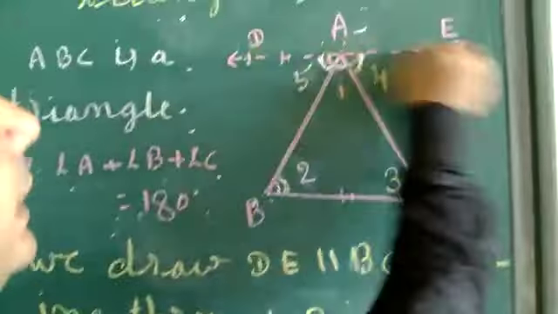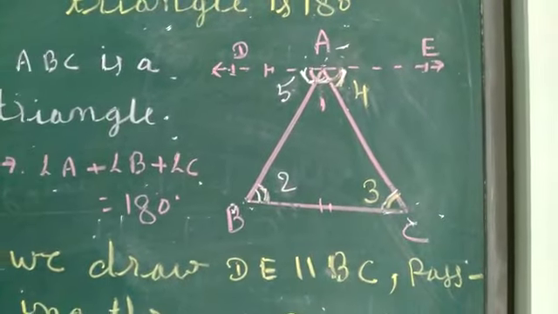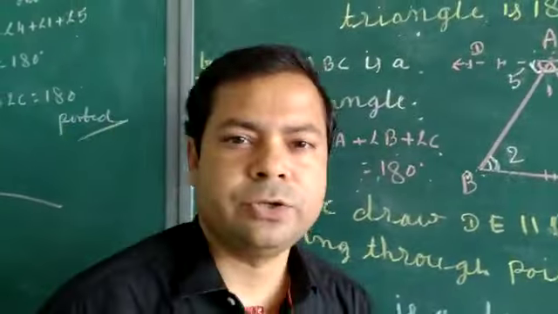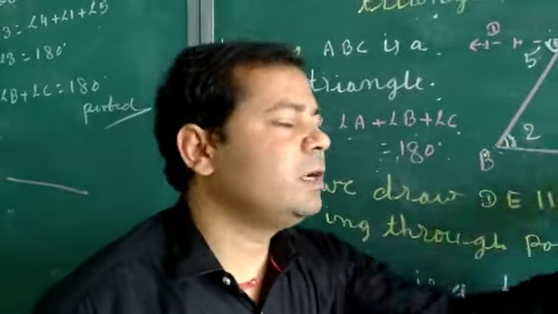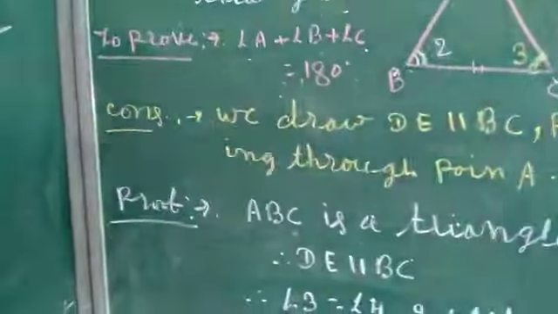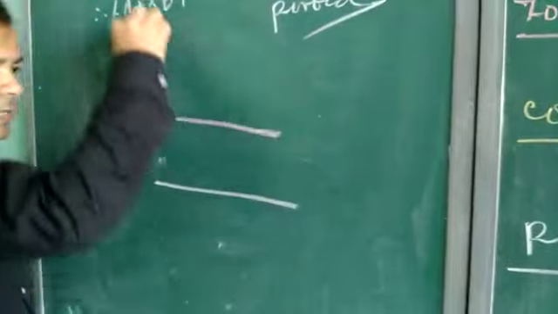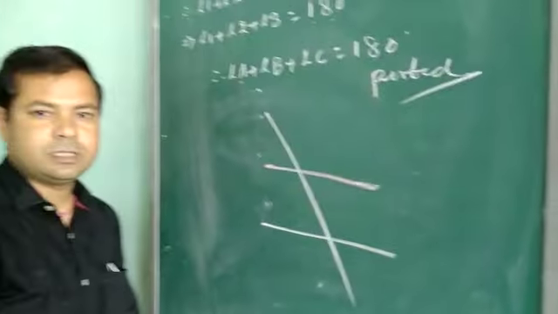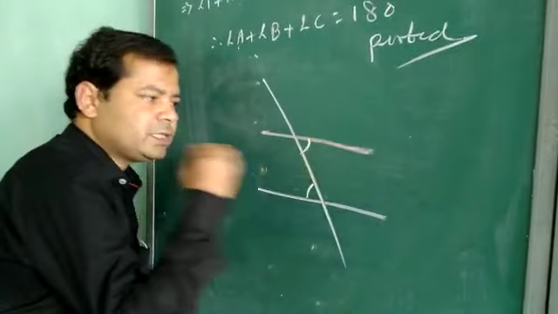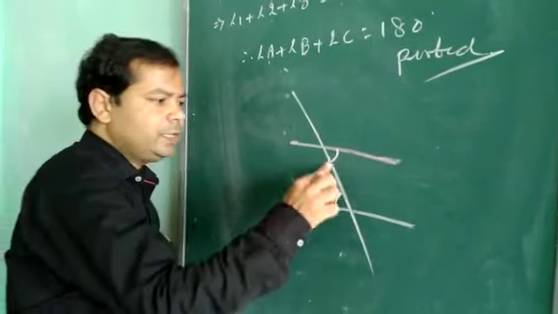Here DE is parallel to BC, because by construction we already drew a line DE parallel to BC. We have learned that if two parallel lines are intersected by a transversal, then alternate angles are equal. Alternate means what?